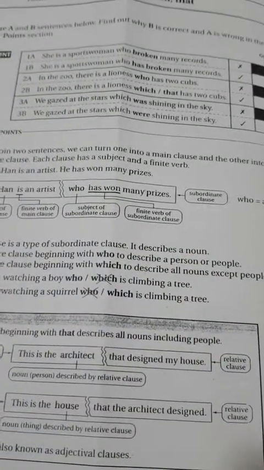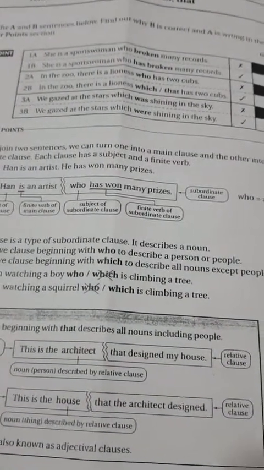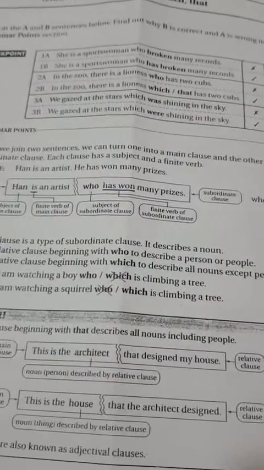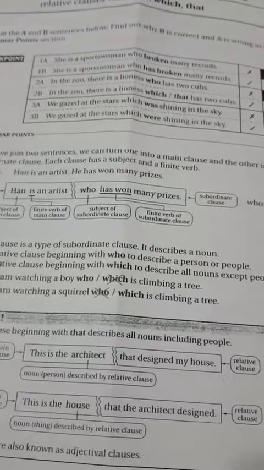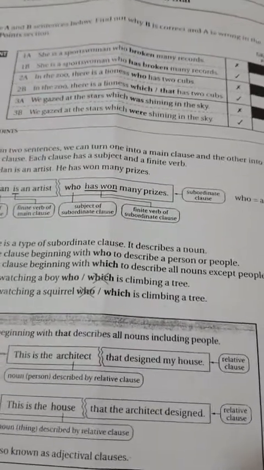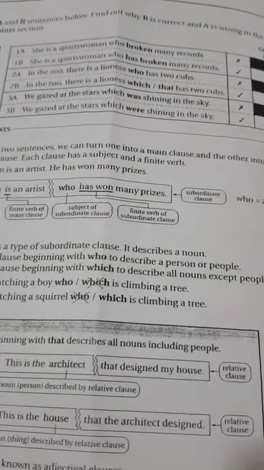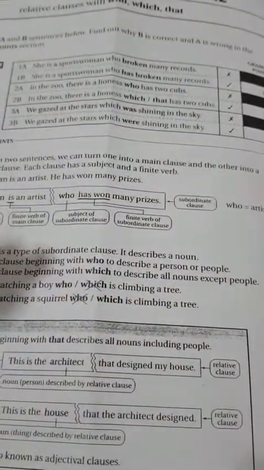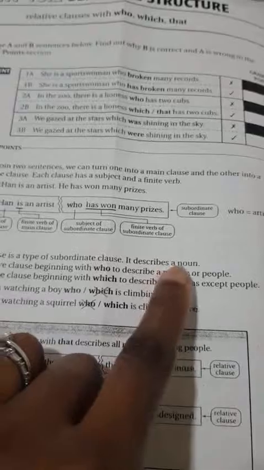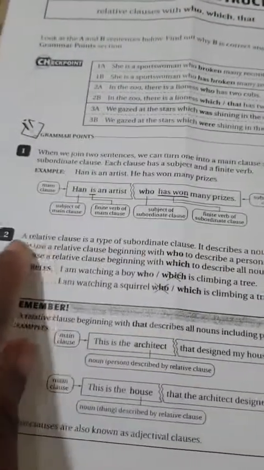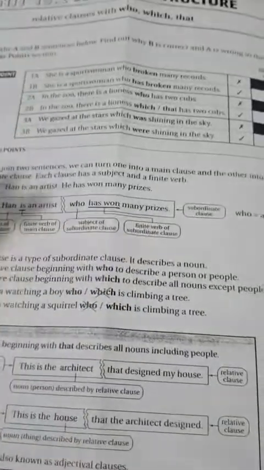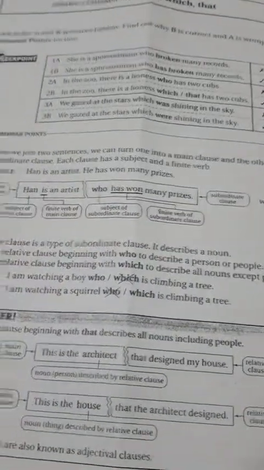In unit 6 of the reading textbook, the Cambridge Checkpoint, I stressed the use of a relative clause. I told you that relative clauses are used to give extra information about a noun in a sentence. I said that. So if you're giving extra information about a noun, you're most likely describing the noun. So we use relative clauses to describe a noun, in other words, to give extra information about a noun.